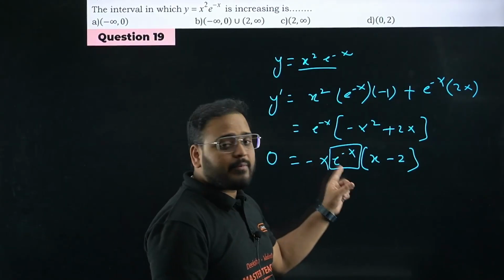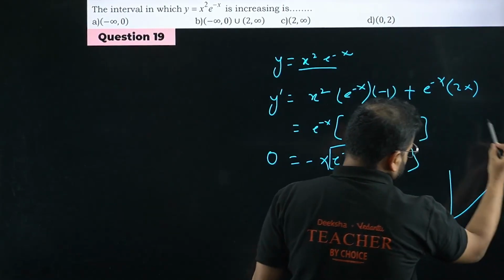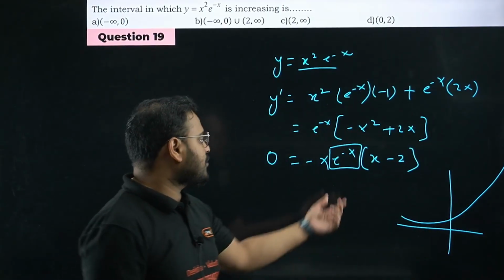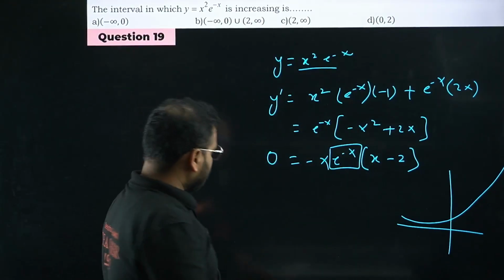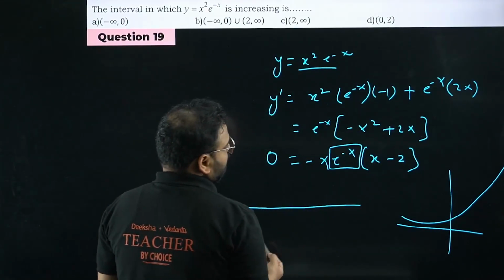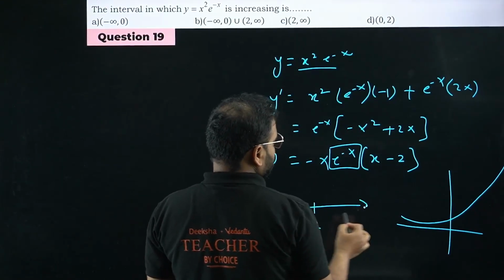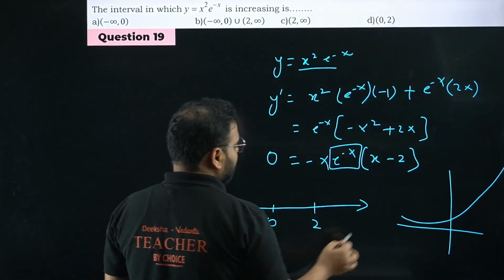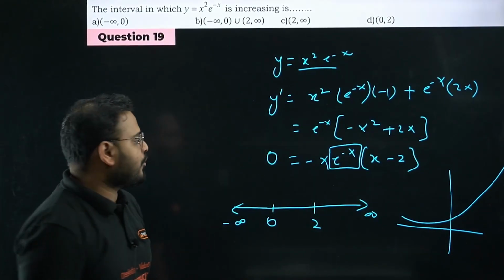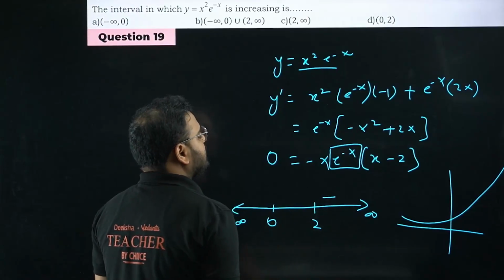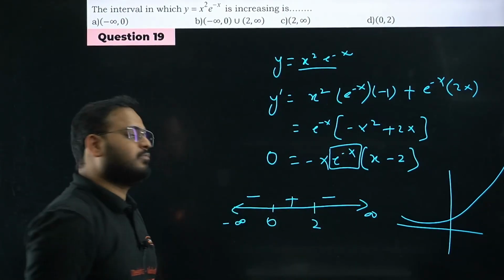Can e power x ever become 0? Never, sir. E power x is a non-zero function. So only x and x minus 2 will give me the critical points. One value is 0, the other value is 2. Negative infinity and plus infinity. From here you get 2, from here 0. What's the coefficient? Negative sign, so put a minus sign. The power is odd every time, so plus and minus.